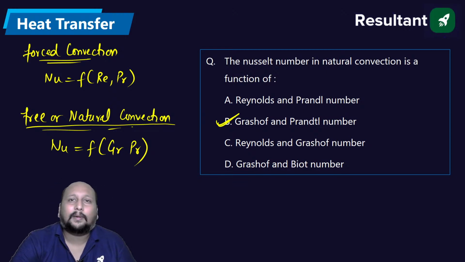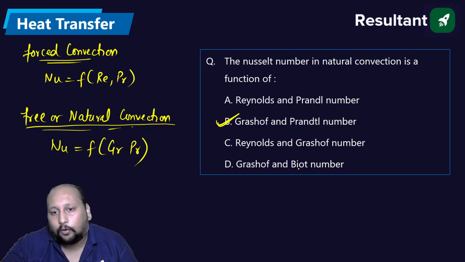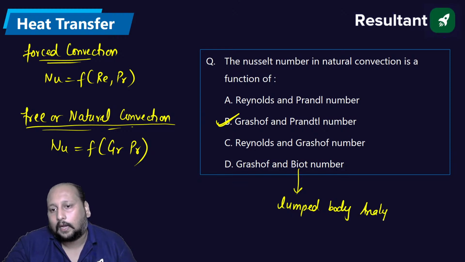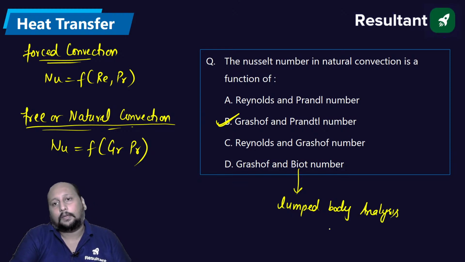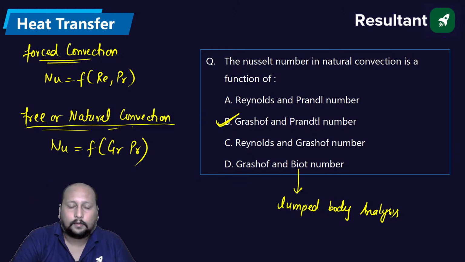ऑप्शन बी। अच्छा, बायोट नंबर क्या था? What was Biot number? Biot number was used for the lumped body analysis. लम्प्ड बॉडी एनालिसिस के लिए we are using the Biot number. Okay, fine, right. चलिए आगे बढ़ते हैं, next question on the screen.